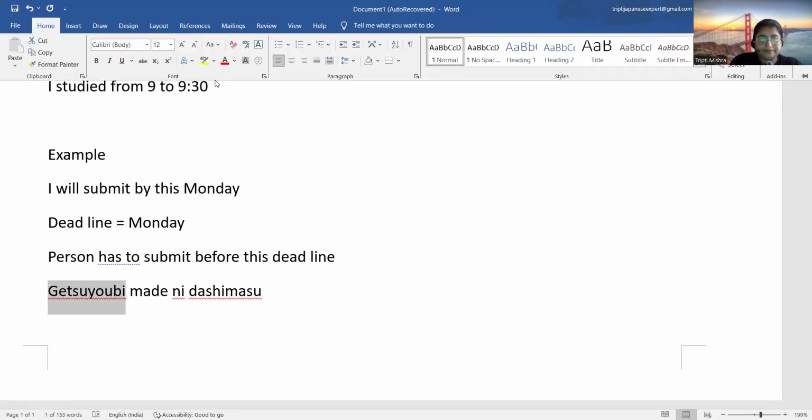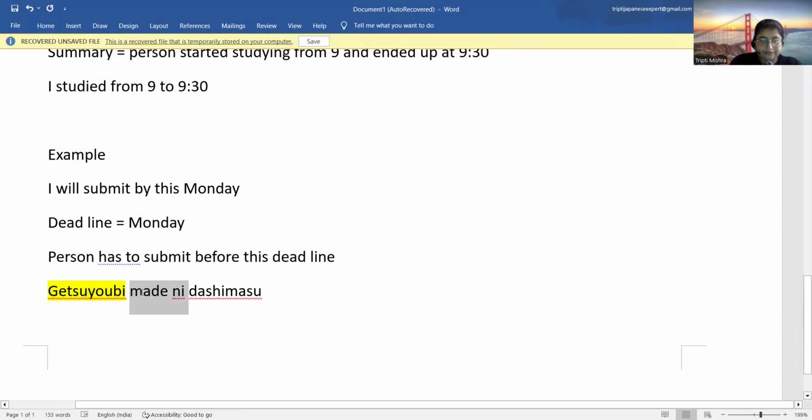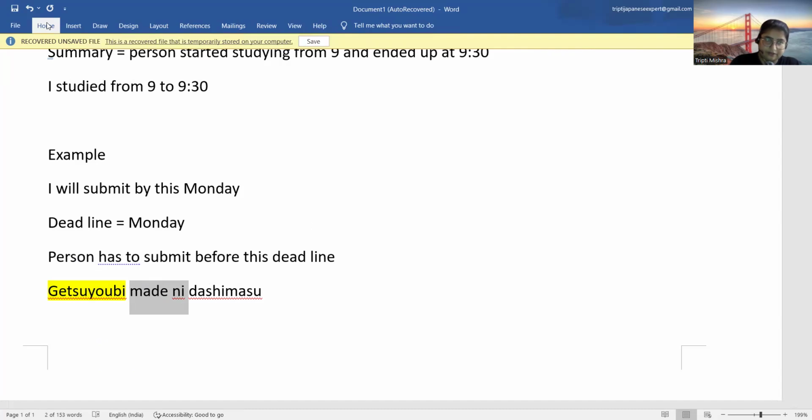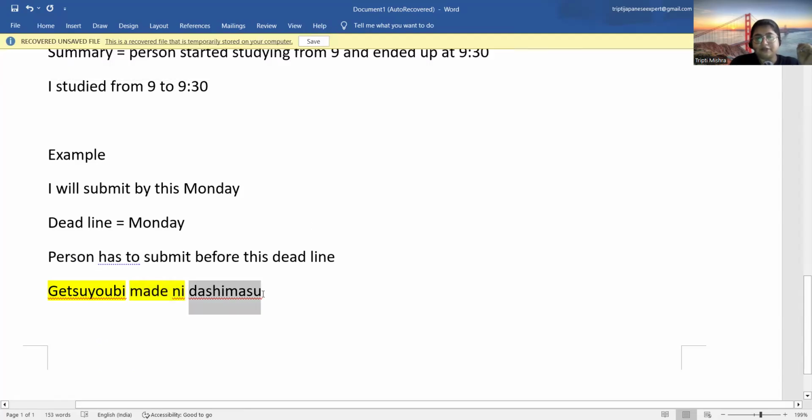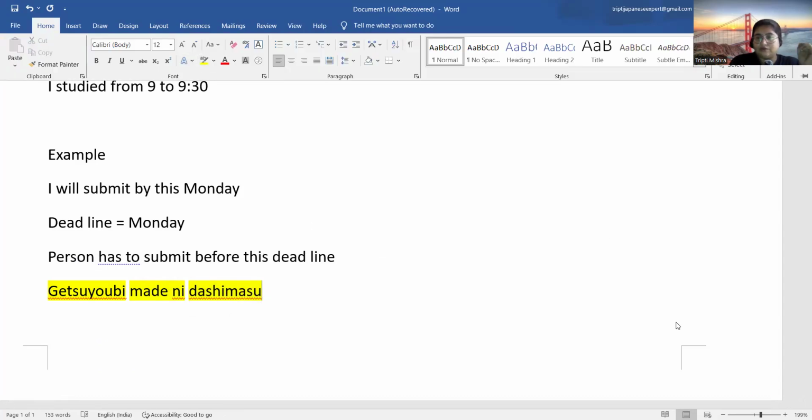Getsuyobi is Monday. What is made ni? By this time. The target is Monday, but the report, or anything which you want to submit, before this deadline, okay? And dashimasu means to submit. Okay, what is the meaning of dashimasu? To submit.